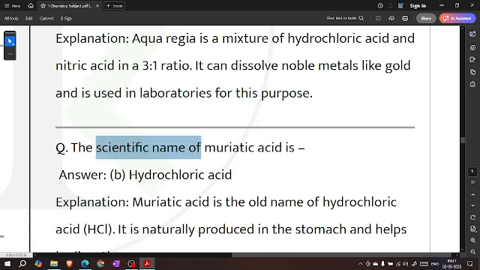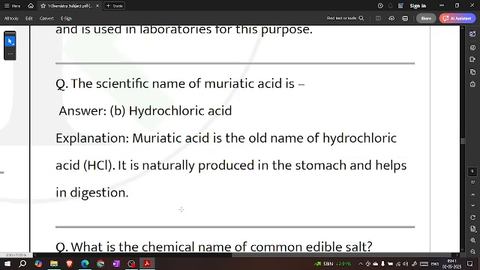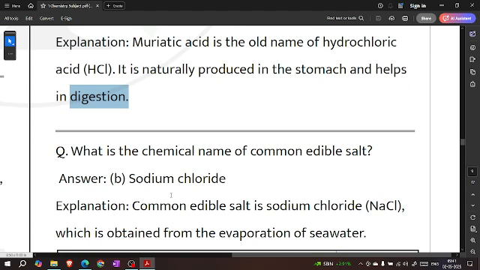The scientific name of muriatic acid is hydrochloric acid. Muriatic acid is the old name of hydrochloric acid, HCl. It is naturally produced in the stomach and helps in digestion.